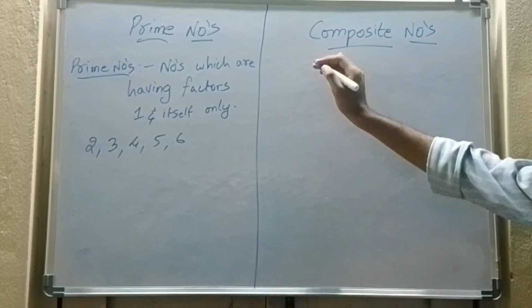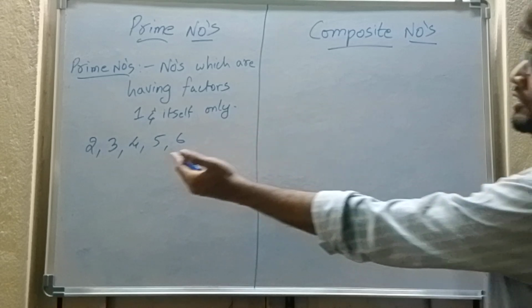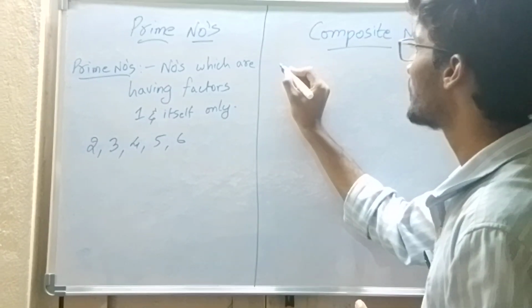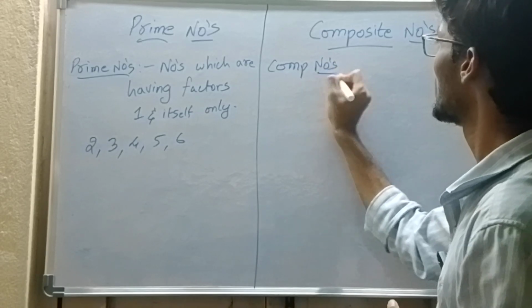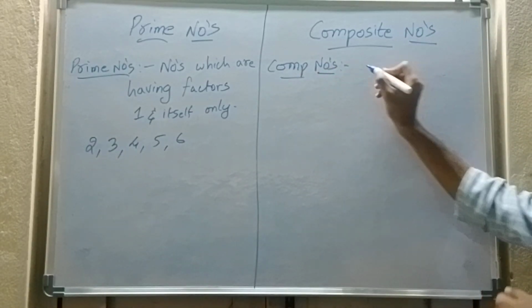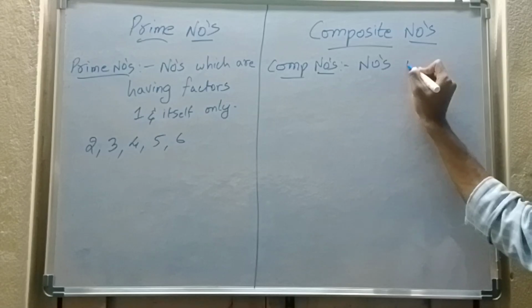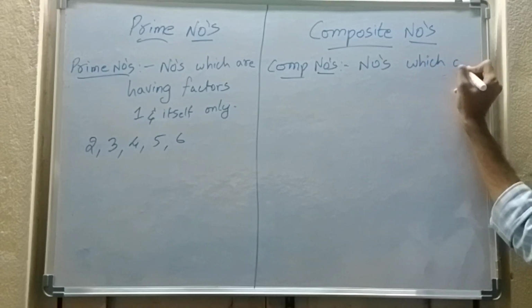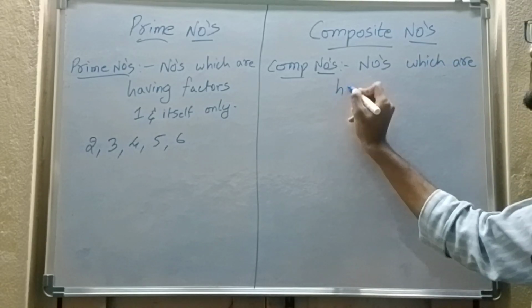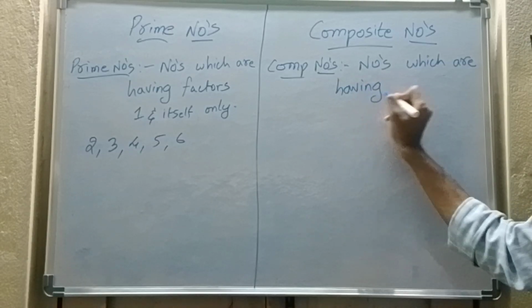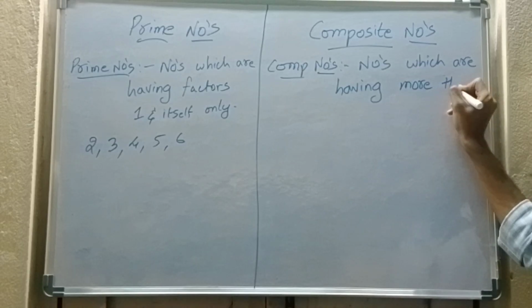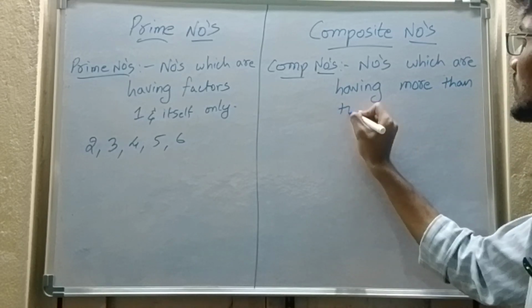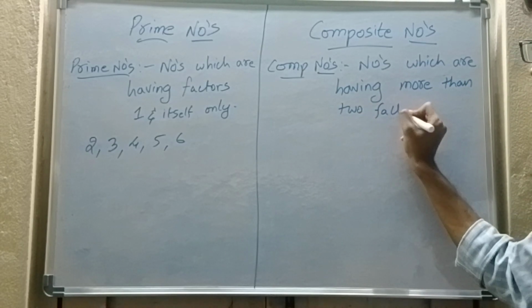I will write the definition of composite numbers also. Later I will explain this. So composite numbers. A composite number means numbers which are having more than 2 factors.